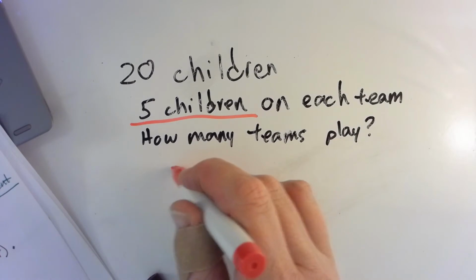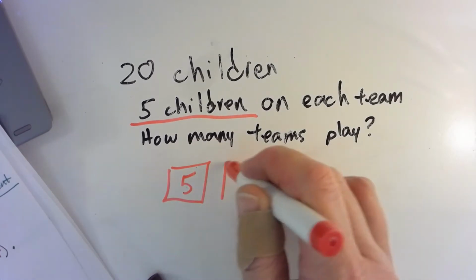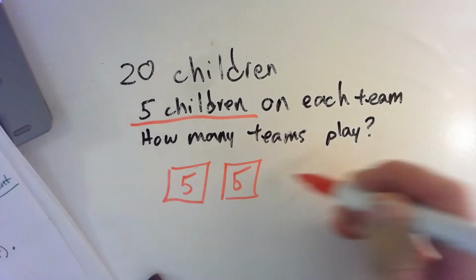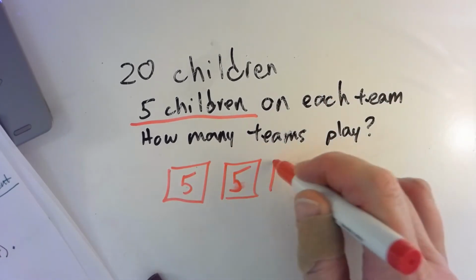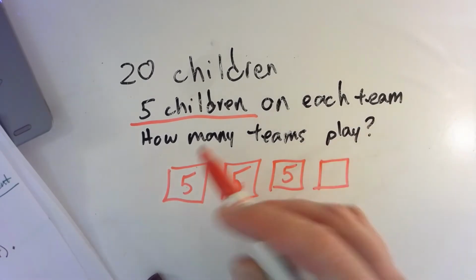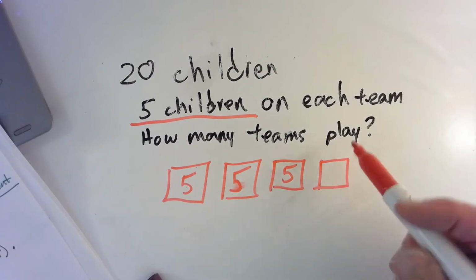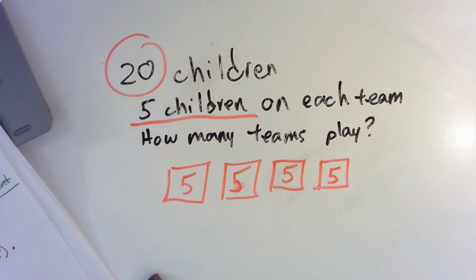So I'm just going to draw a square. Here's team 1 that has 5 children. Here's team 2 that has 5 children. So we're using that count by. Okay. So let's count by 5s. 5, 10, 15, 20. And we have a total of 20. Okay.